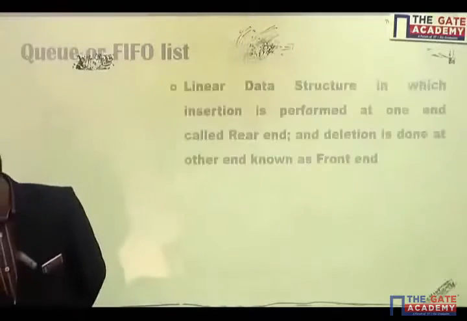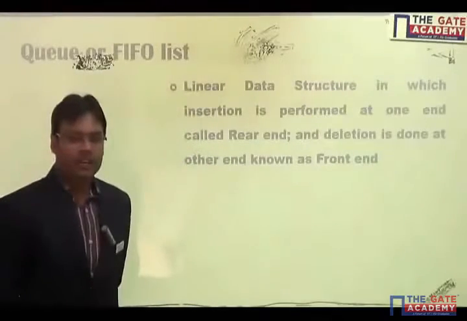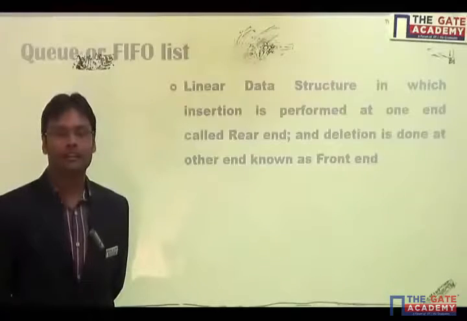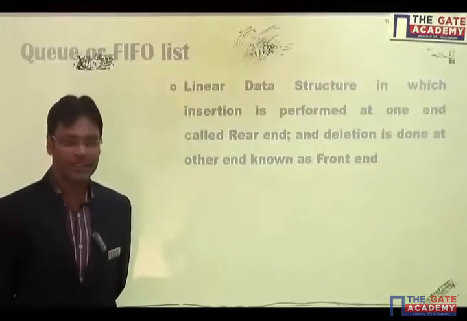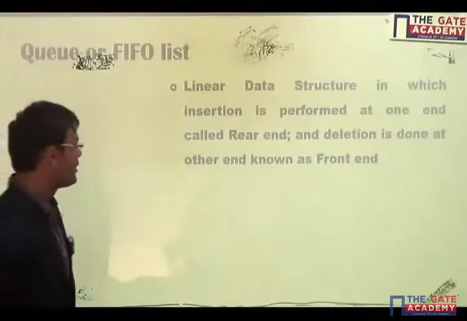Technically, a queue is a linear data structure in which insertion is performed at one end, called the rear end, and deletion is done at the other end, known as the front end.